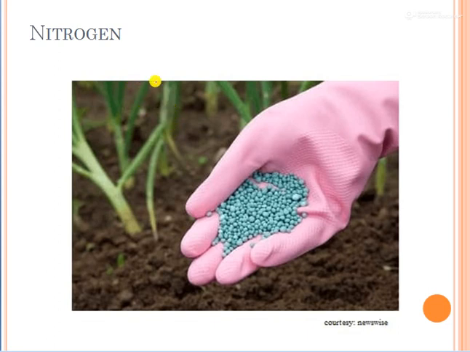Now the next non-metal is nitrogen. It is also found in air. Sorry, it is 78% in the air. Nitrogen is found 78% in the air. And why is this such a large quantity in air? Because this nitrogen helps in stopping burning.